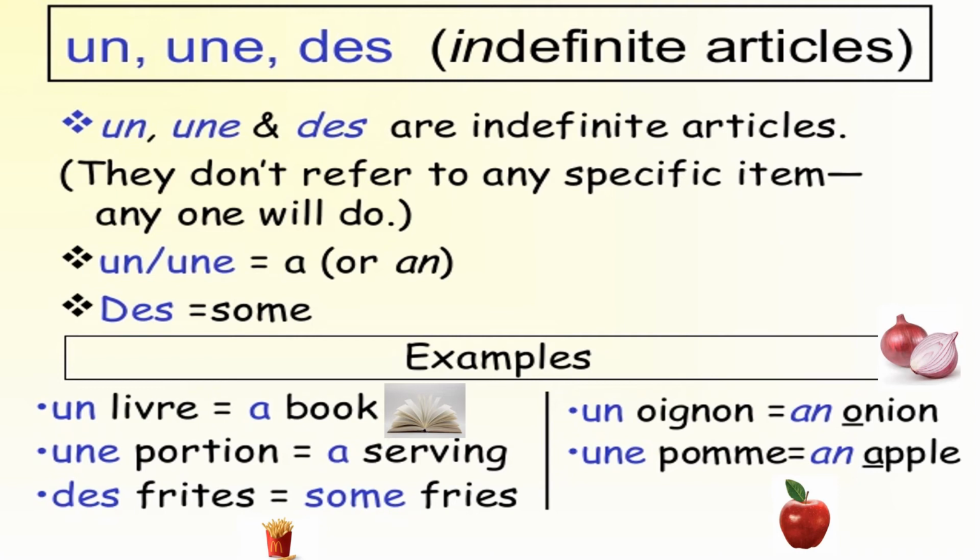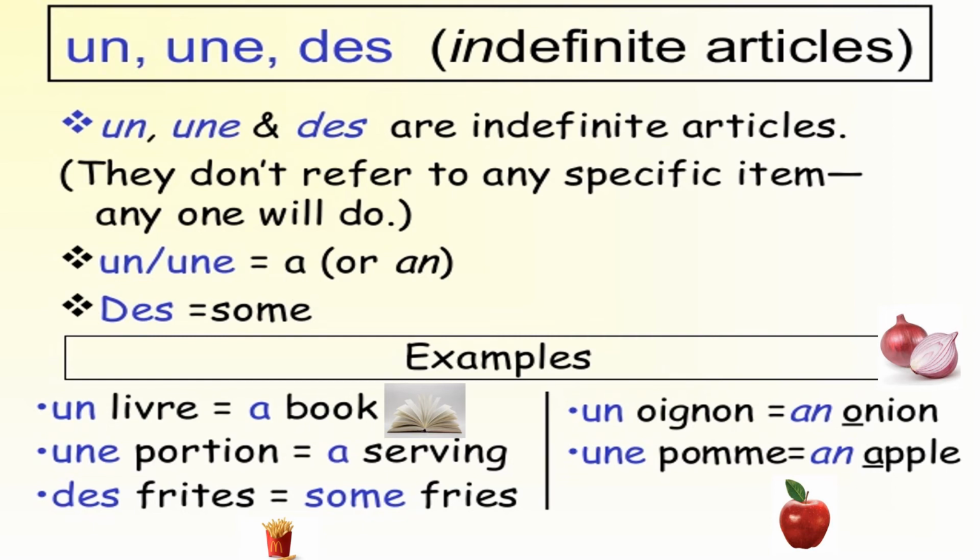On peut voir sur l'écran l'article indéfini, c'est un, une, des. That means the indefinite articles are un, une, des, and they refer only to something which is non-specific. That means anyone will do. For example, if I say I want a book, that means I want any book which belongs to anyone. So I'll say je voudrais un livre. That means I want any book. So I'm talking about something which is not specific.